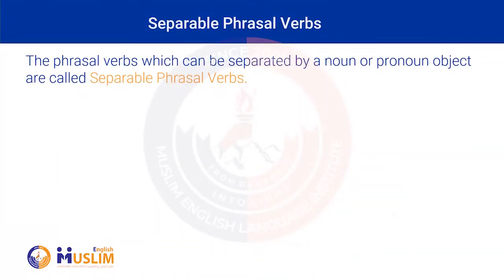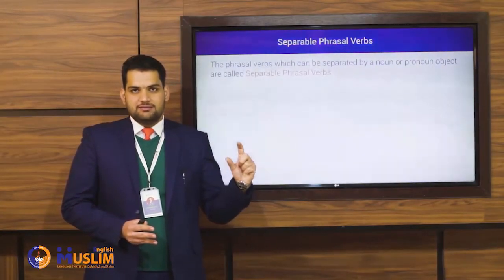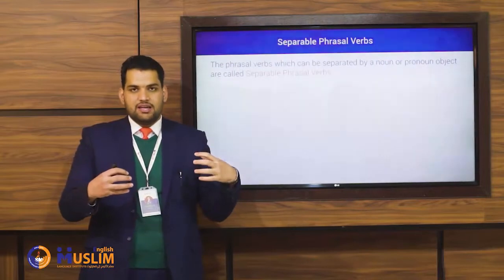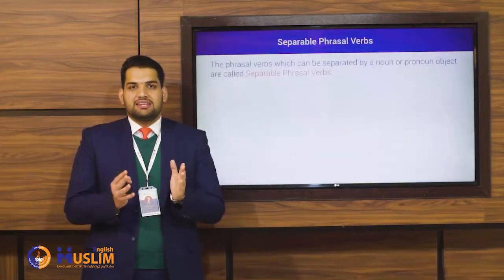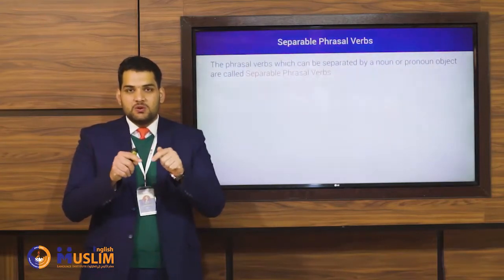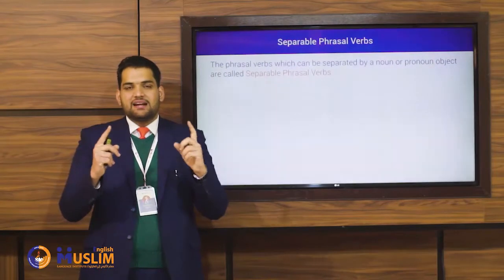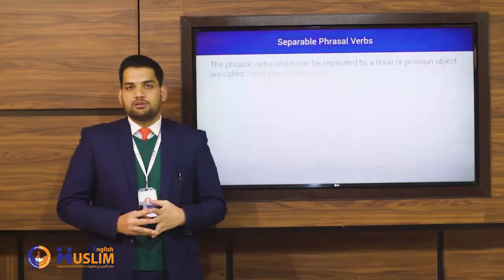The phrasal verbs which can be separated by a noun or pronoun object are called separable phrasal verbs. Separable is taken from the word separate. It means to set off. Whenever we can use something, that something means a noun or a pronoun, between the verb and the particle in a phrasal verb, that sort of phrasal verb is called separable phrasal verb.